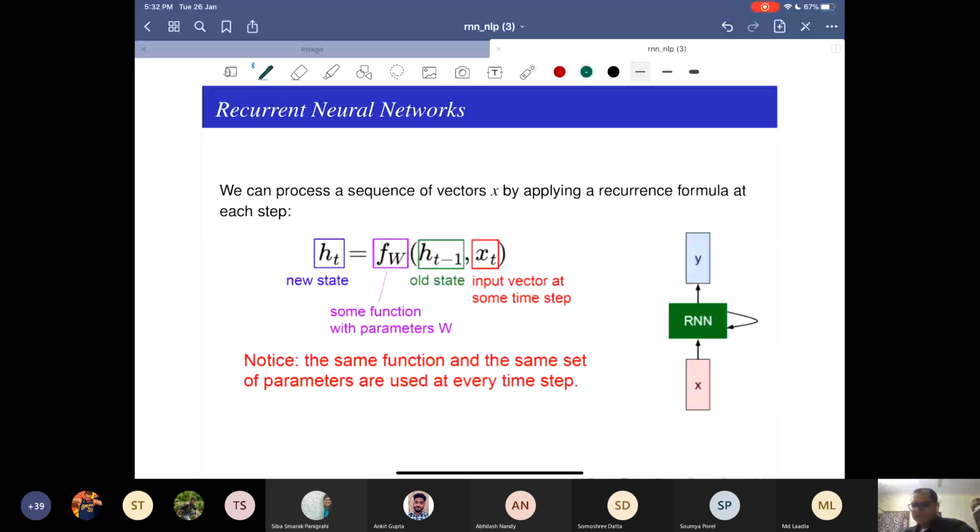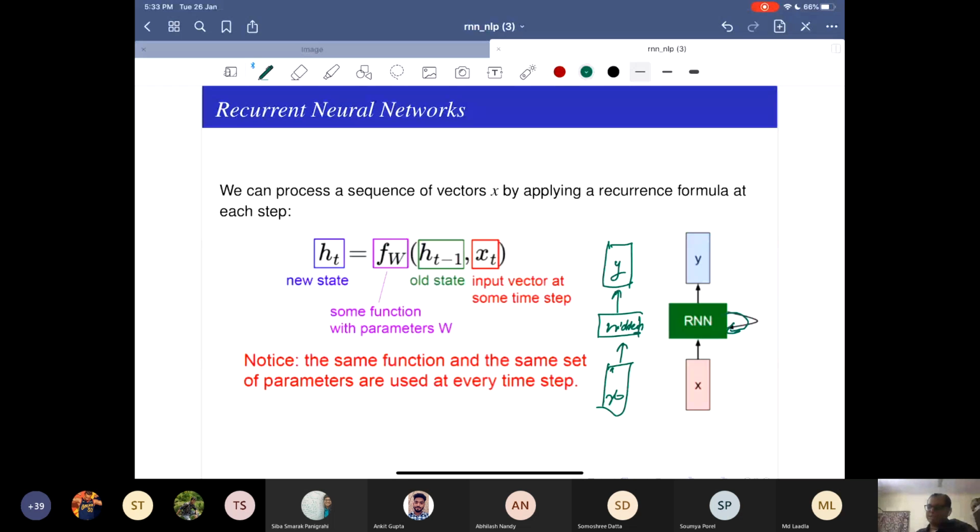So a simple neural network, we also call that a vanilla neural network. You have an input X, you have a hidden state, and you have an output, Y. That is a simple neural network, right? So the only thing that changes is that you have a recurrence now.